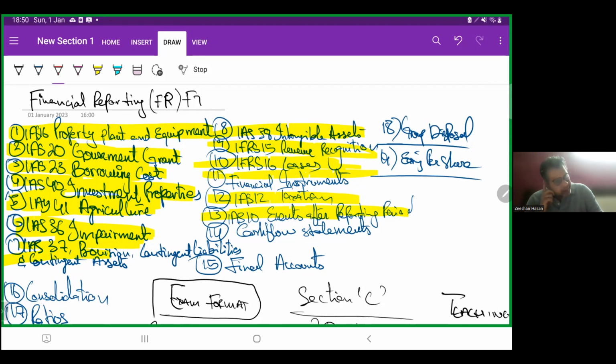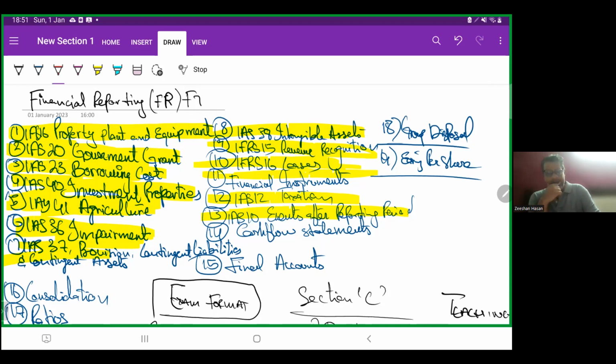Then we will have IAS 41 Agriculture. What is agricultural produce? What are agricultural products? The cost model, the fair value model. What are the three treatments and which is preferable? We will do that in it. IAS 36 Impairment. What is impairment? The sudden change in value of an asset. How to compute it? What are cash generating units? Those sorts of things we will do in it.